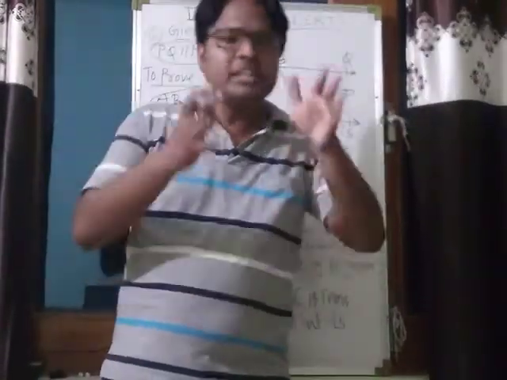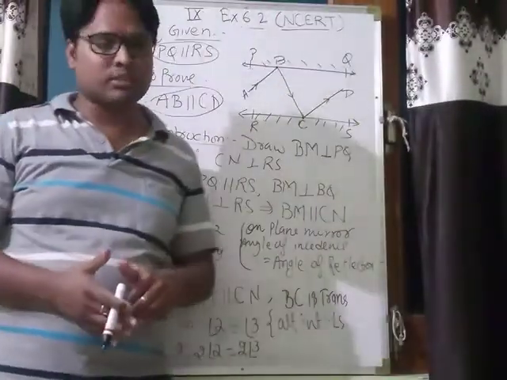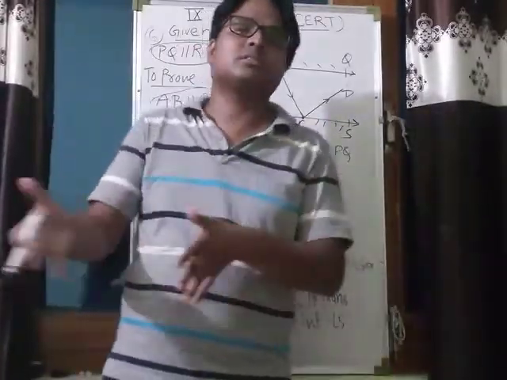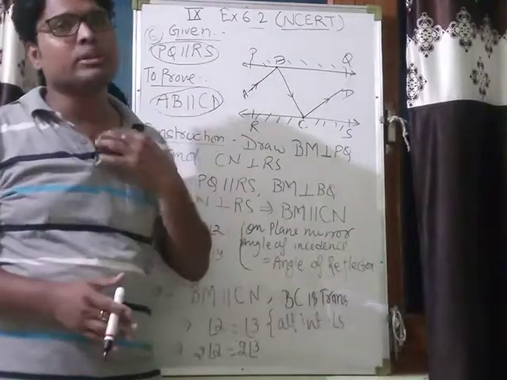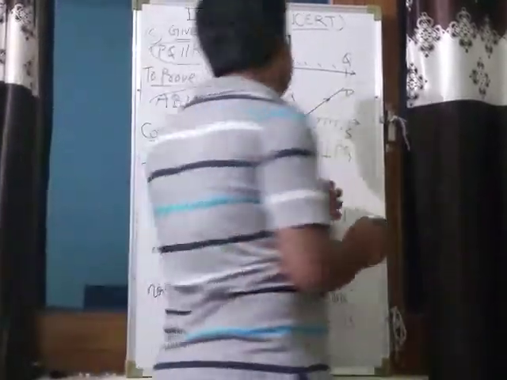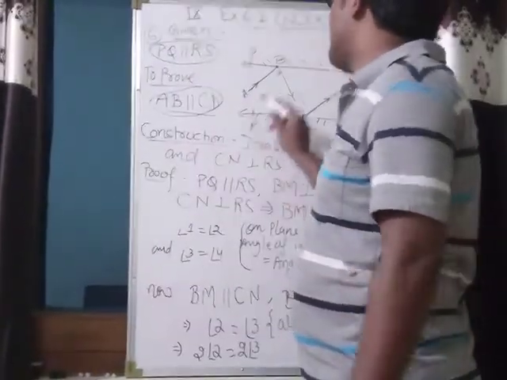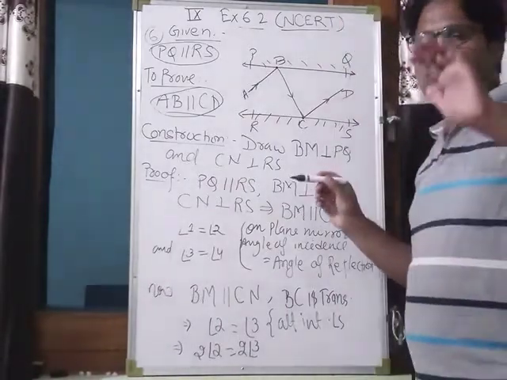If any two lines intersected by a transversal satisfy any of these three cases, then the two lines will be parallel to each other.